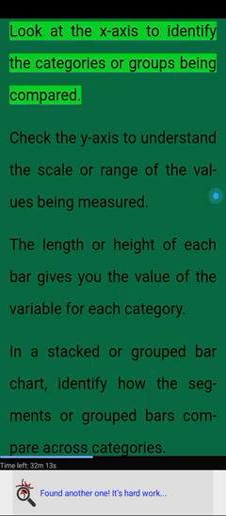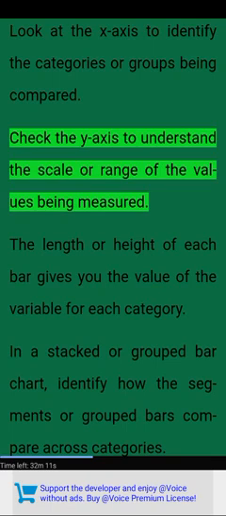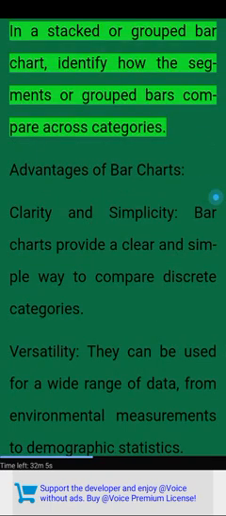How to read a bar chart. Look at the x-axis to identify the categories or groups being compared. Check the y-axis to understand the scale or range of the values being measured. The length or height of each bar gives you the value of the variable for each category. In a stacked or grouped bar chart, identify how the segments or grouped bars compare across categories.